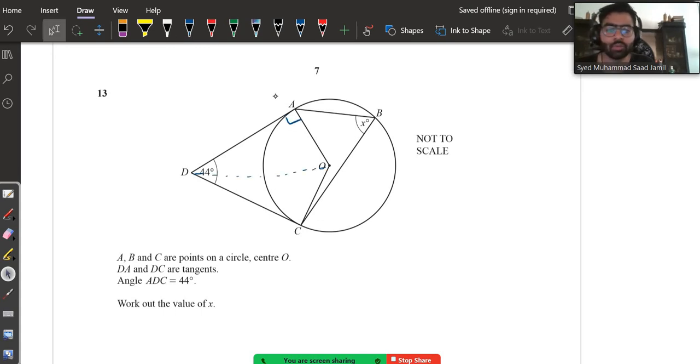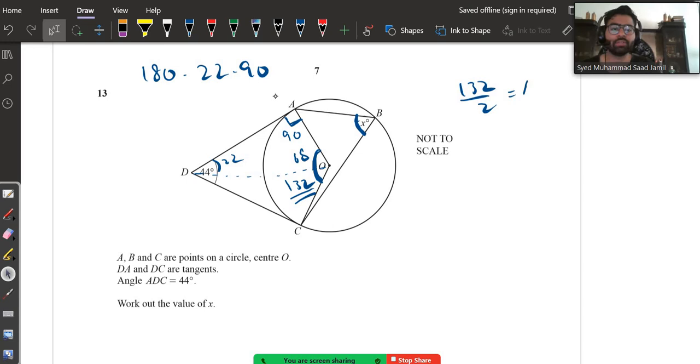This becomes 90 degrees because of tangent. So you have made a triangle. This is going to be 22 degrees. This is going to be 90. You can easily find this side: 180 minus 22 minus 90. That's going to give you an answer of 68. So this whole thing is going to be 132. This is angle at corner and this is angle at center. If this whole thing is 132, then 132 divided by 2 is again 68. So angle at corner is twice angle at center. So X is going to be 68.